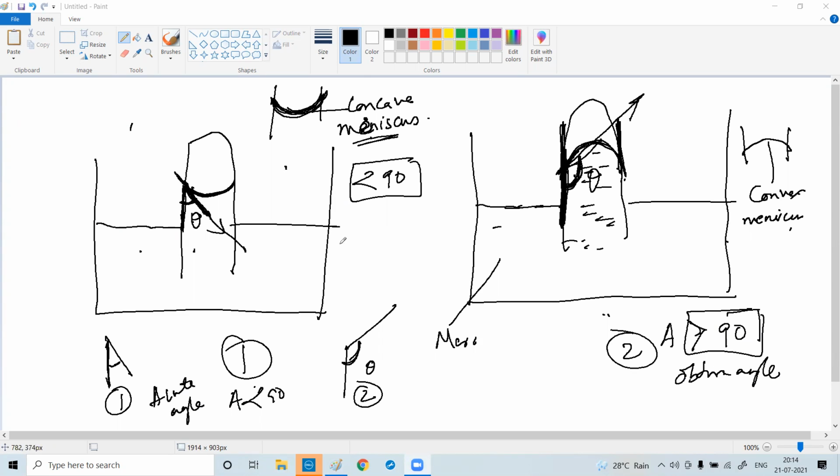So there is something here. Why is it like this? Why in mercury is it like this? Why can't the mercury be like this, and why can't the water be like this? Or why can't it be a simple level, a straight line? Why does it have to be a curve? This is what we are going to study. Is the introduction clear to all of you?